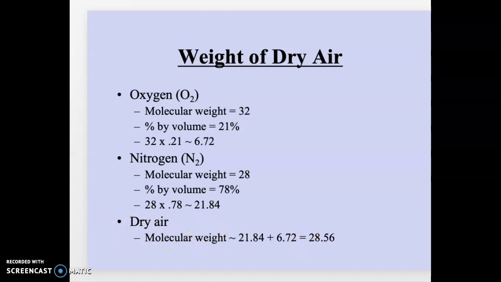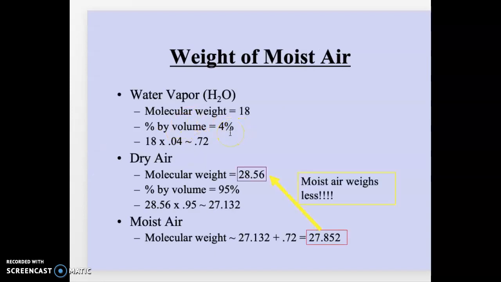Now, for moist air, we add in moisture, but you're keeping an air parcel set on how much you're letting in. So for each bit of moisture you're letting in, it's displacing a certain amount of dry air. In this case, we're saying water vapor makes up 4% of the air. The molecular weight there is 16 from the oxygen plus 2 from the hydrogen, equals 18. 18 times 0.04 gives you a moisture weight of 0.72.